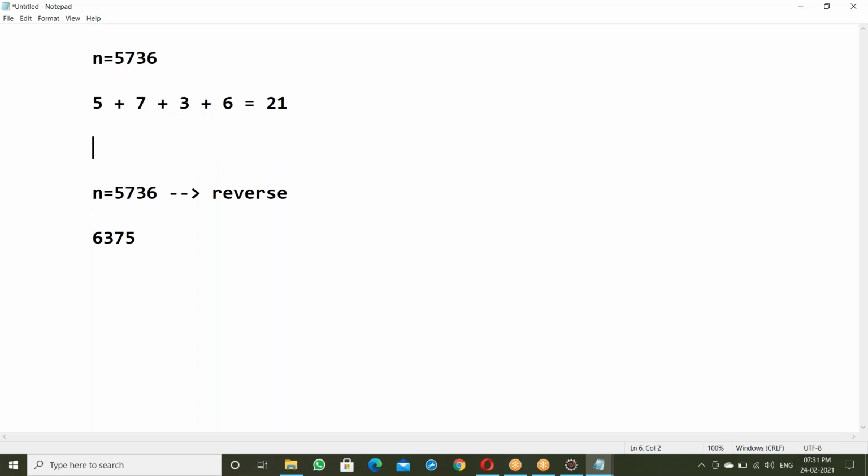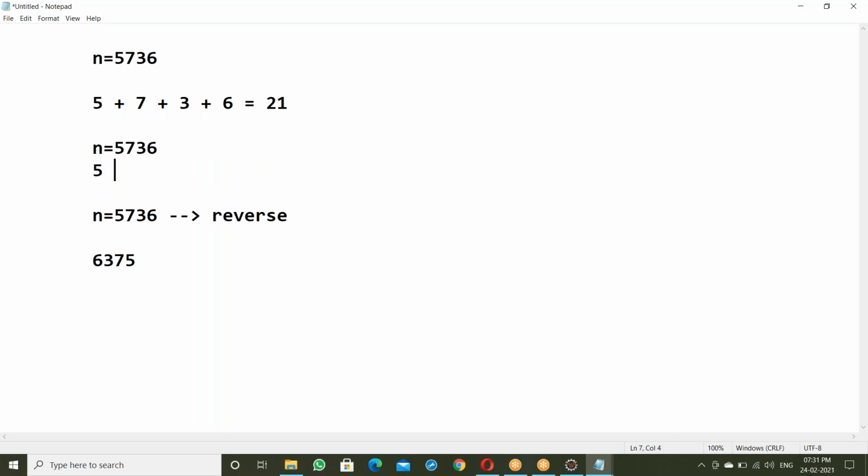Next one, sum of first and last. 5, 7, 3, 6. That means 5 plus 6 is equal to 11. Next is reverse: 6, 3, 7, 5. I want these three examples.